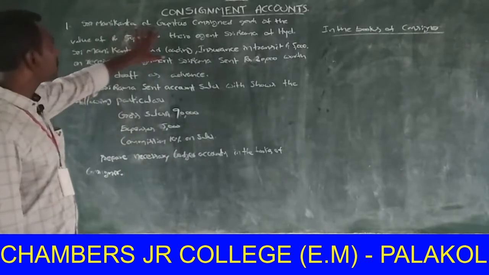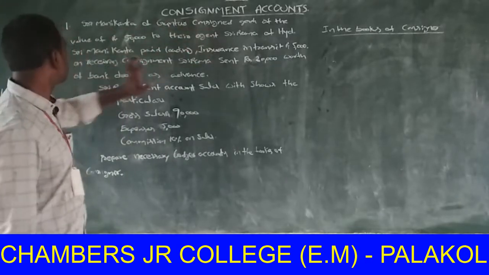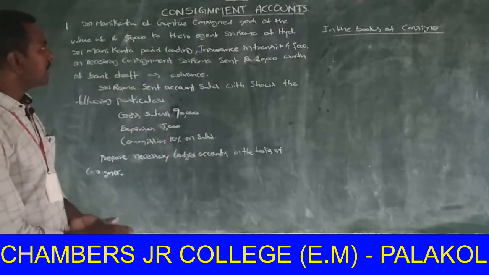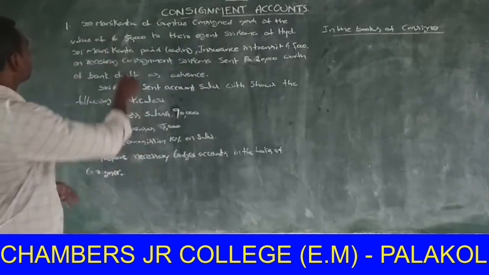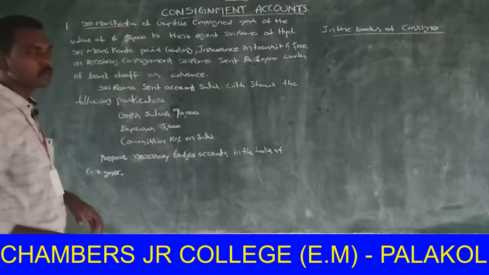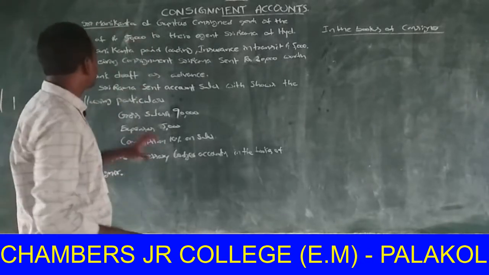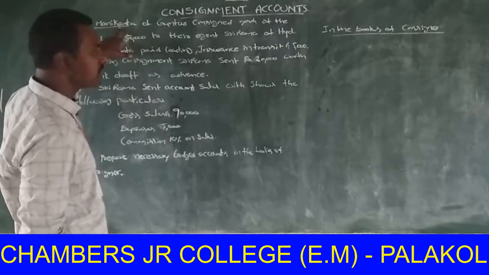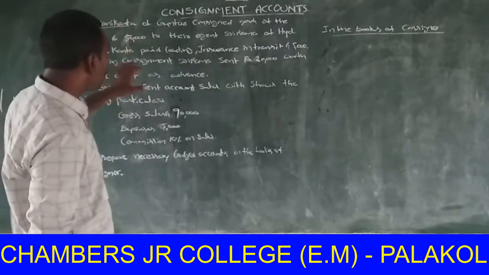The sender of the goods is the consignor, Sri Manikanta.